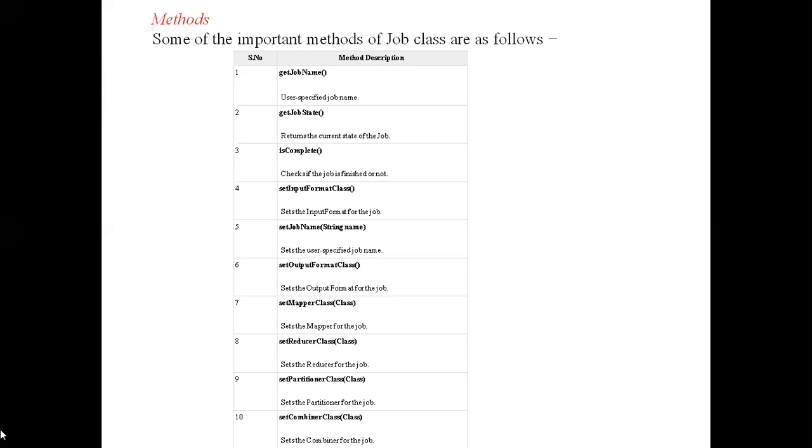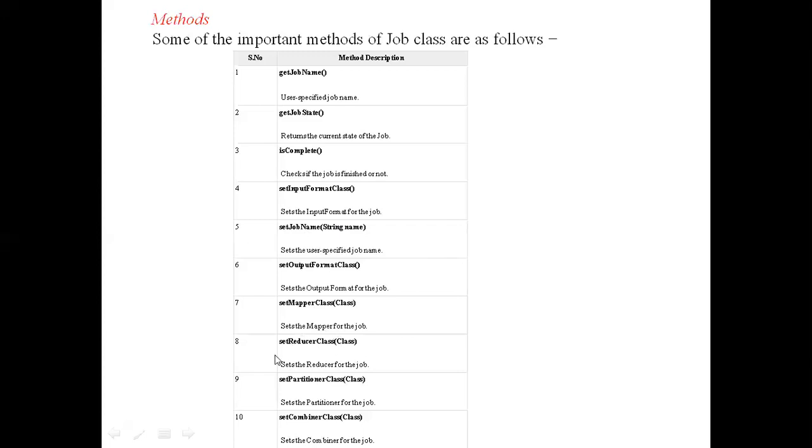Okay, setInputFormatClass. To set the input format for the job, what are the points we have to set to configure the job? setInputFormatClass is used for configuring the job. Next, setJobName, setOutputFormatClass, setMapperClass, setReducerClass. That means we have to specify which mapper class we are using for this job, and which reducer class we are using for this job.